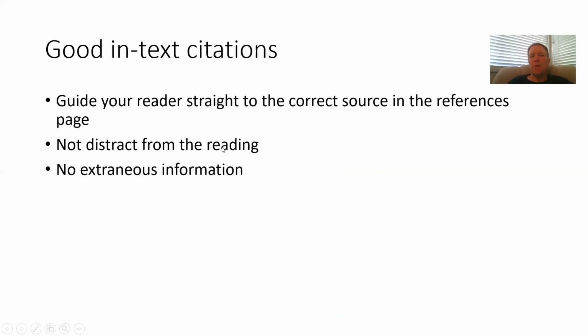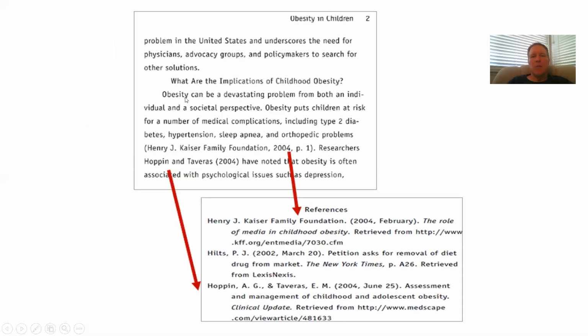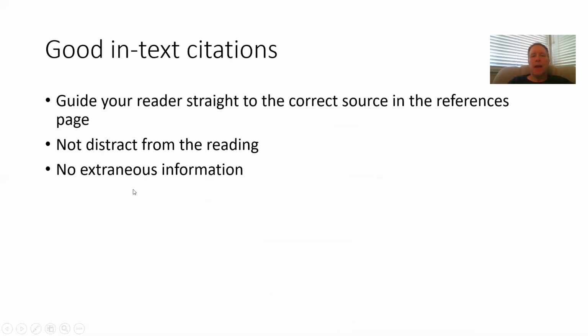It's not going to distract from the reading. Notice in these sentences, if I were reading this, let me go ahead and read this. Obesity can be a devastating problem from both an individual and societal perspective. Obesity puts children at risk for a number of medical complications, including type 2 diabetes, hypertension, sleep apnea, orthopedic problems. And normally people are even just going to skip through this parentheses. Researchers Hoppen and Tavares have noted that obesity is often associated with psychological issues such as depression. You see how it flows? It doesn't have a lot of extra information that's gunking up the reading. It's very simple and smooth and elegant. So it doesn't have a lot of extraneous or unnecessary information.